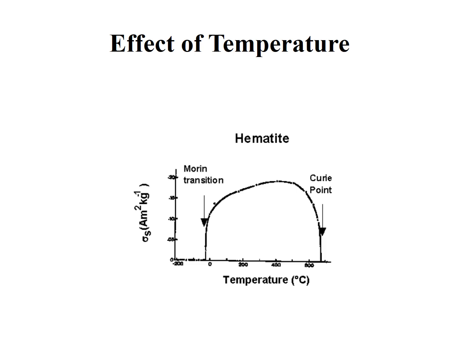The quantity presented on the y-axis and represented by sigma s is known as saturation magnetization at room temperature.